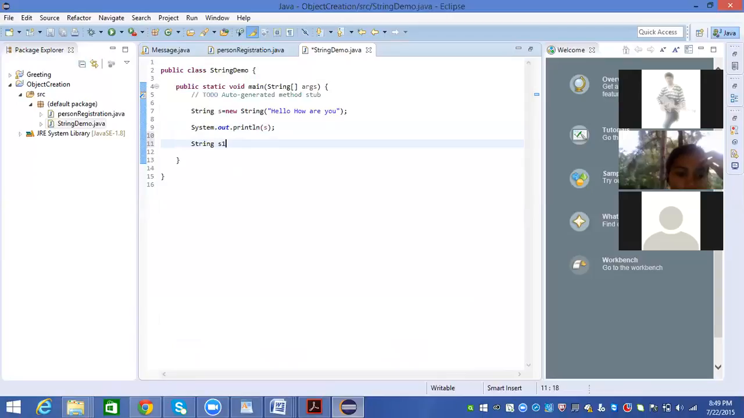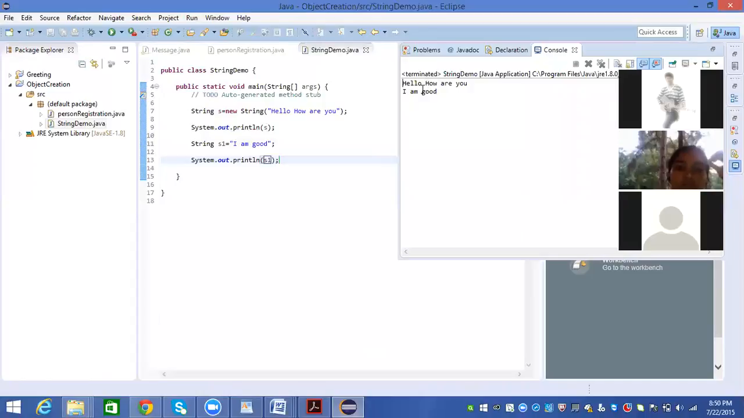String s1 equal to, I can say, "I am good." If you want to display the value, you can follow the same rule as earlier: S1. Save the program, Control S, or click on the save button, and run the program. See, hello, how are you? I am good. This is how we display the values.